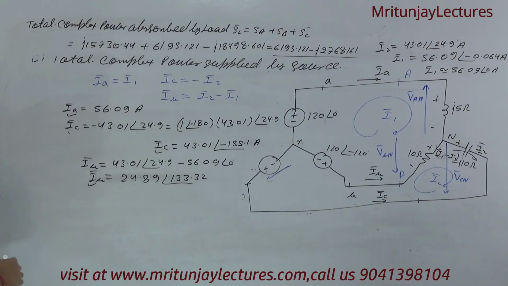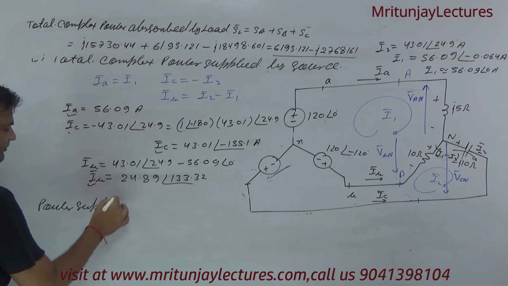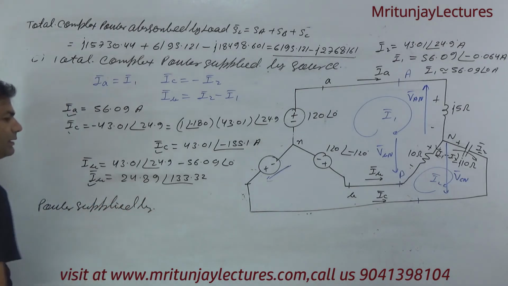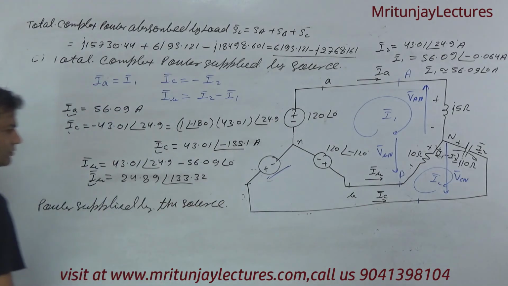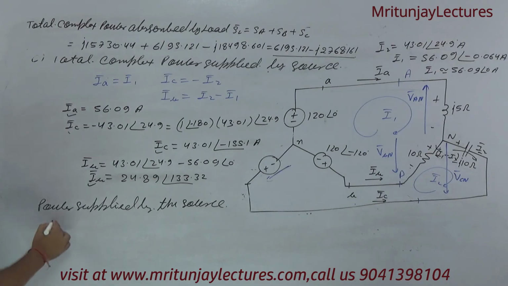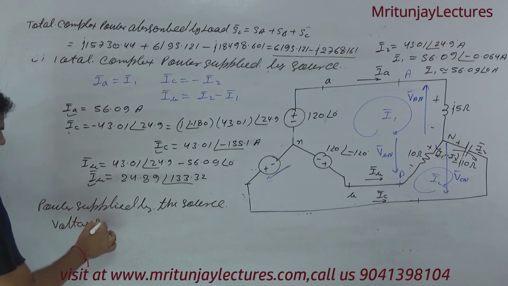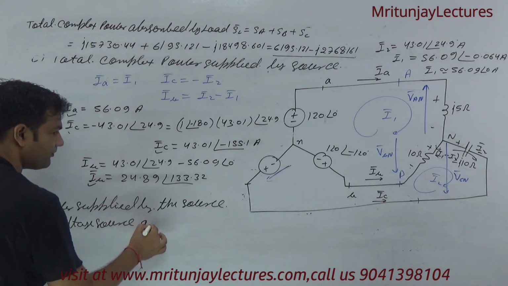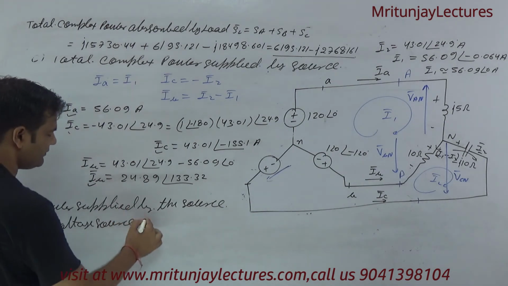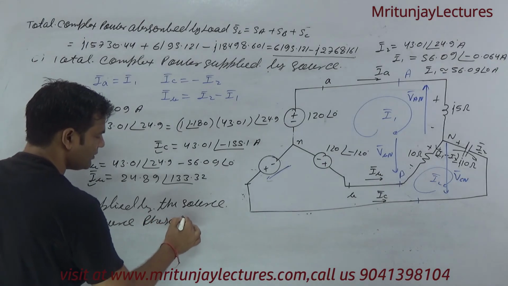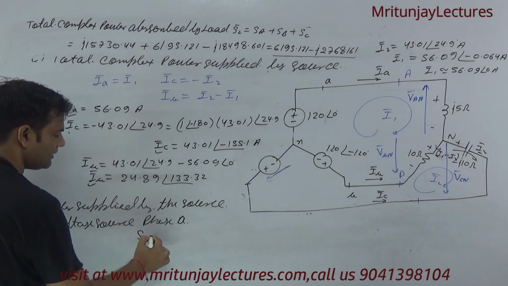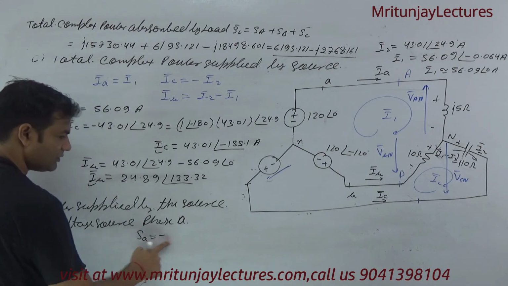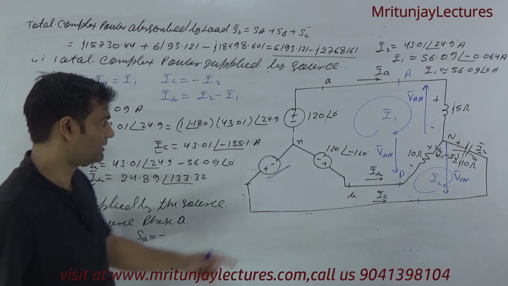So first of all, power supplied by source for voltage source A corresponding to phase A. Okay, you can say that SA is written as minus, because of power supplied, that's why minus.